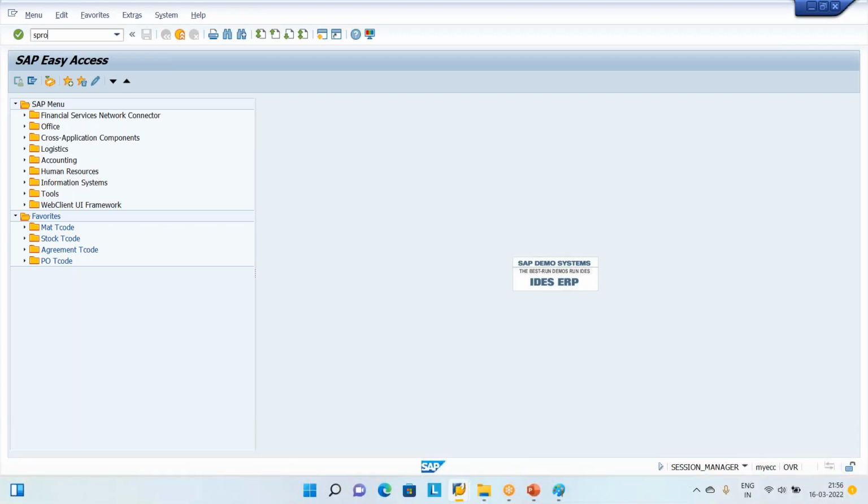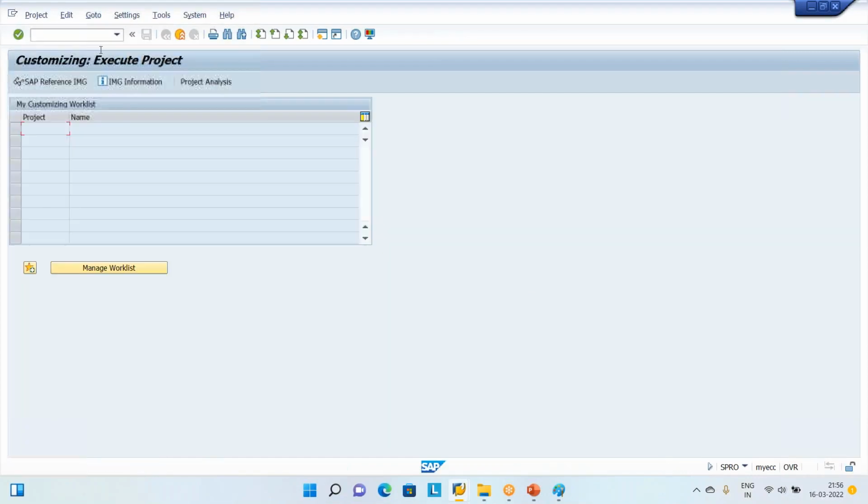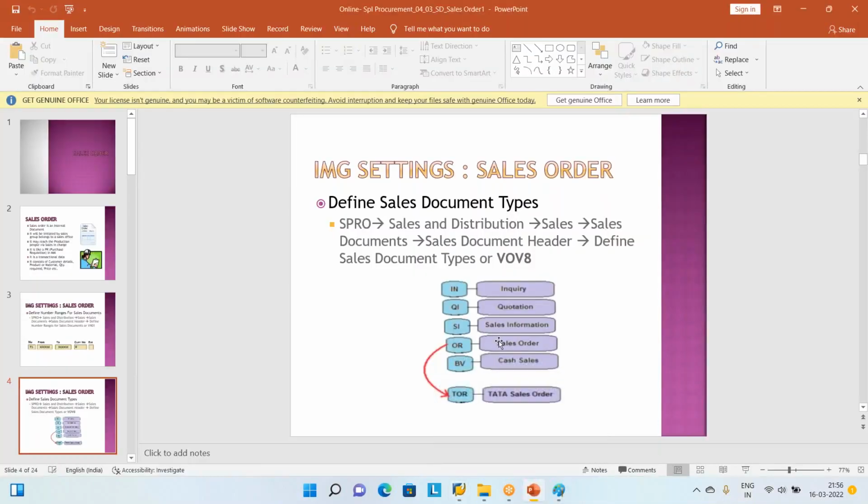Come on, let us go to the SPRO again, jump into the IMG, then the document type we are going to create now. So what is the document type? Just like an NB PO, like that. Here OR is the standard document for a sales order, but we don't touch it. We will copy it. We are going to make use of the copied version.